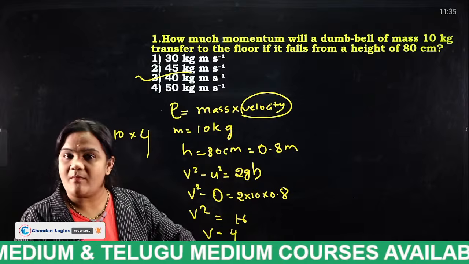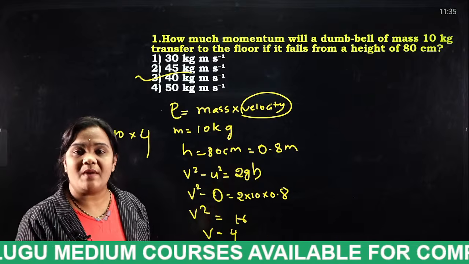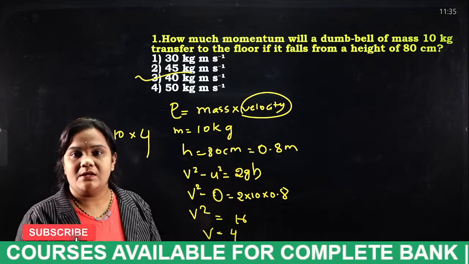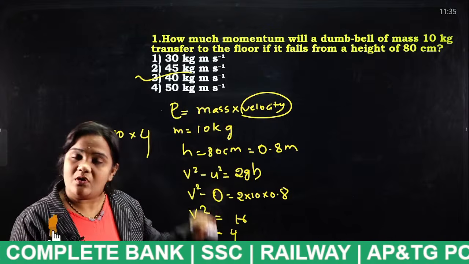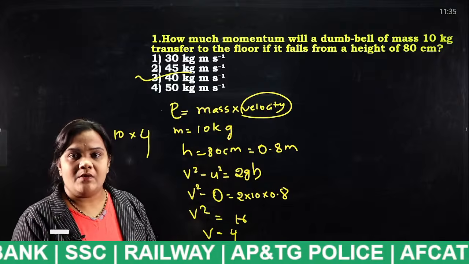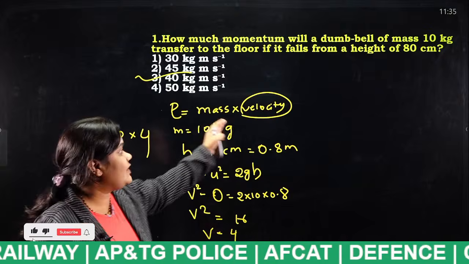So what is the formula for the momentum? This is the general formula: mass into velocity. They have given the mass of the dumbbell as 10 kg, so no need to find mass. What we have to find is the velocity.